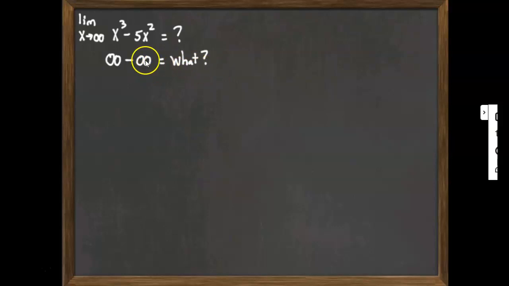Because limits involving infinity minus infinity are what we call an indeterminate limit, much like our 0 divided by 0 limits were, and much like some limits we're going to talk about in a little while, which involve infinity divided by infinity. Those are all examples of what are called indeterminate, meaning it depends. That limit might not exist. It might be infinity. It might be 0. It might be some other number. We really don't know.